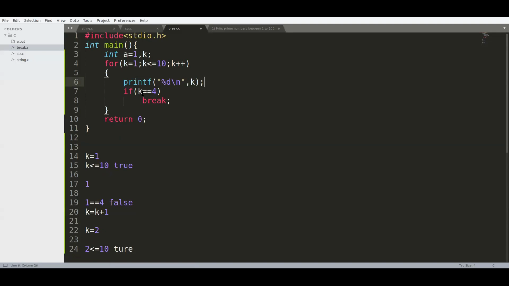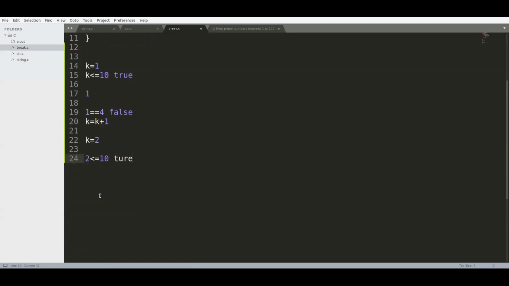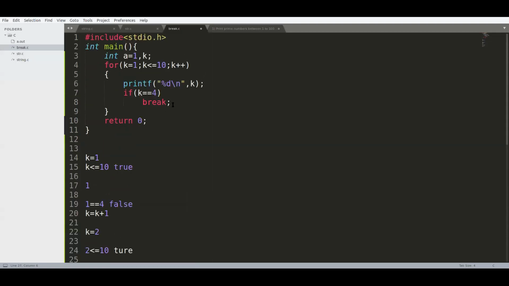Now it checks for the 4. Let us assume the k value is 4 now. It got incremented. 4 equal to 4. Yeah, true. After that, what do we have? We have a break statement. So what is the meaning of break?